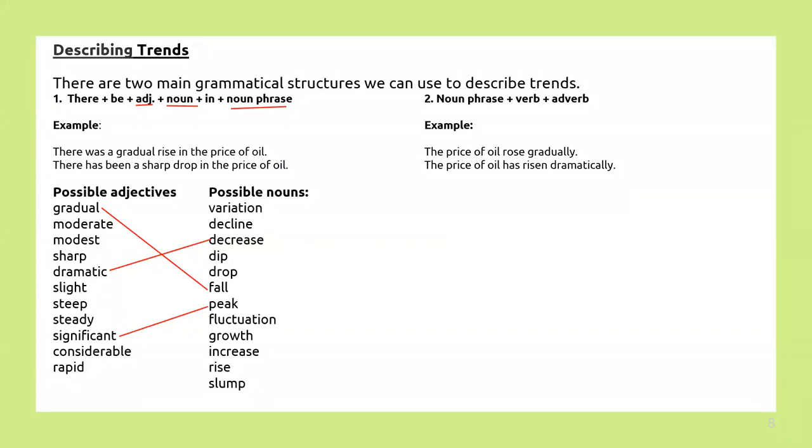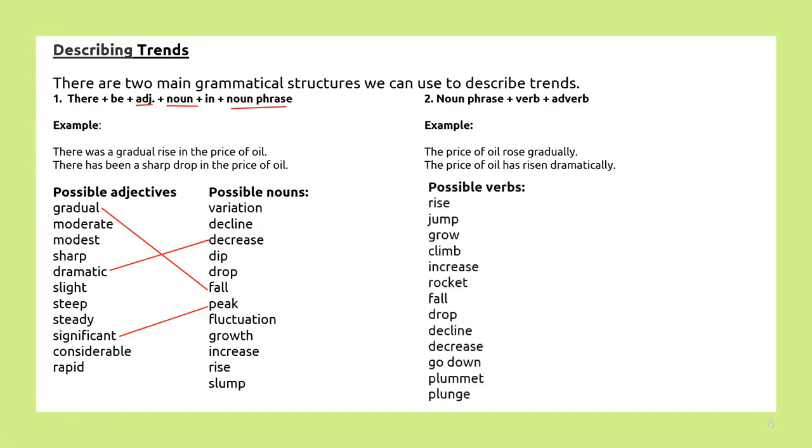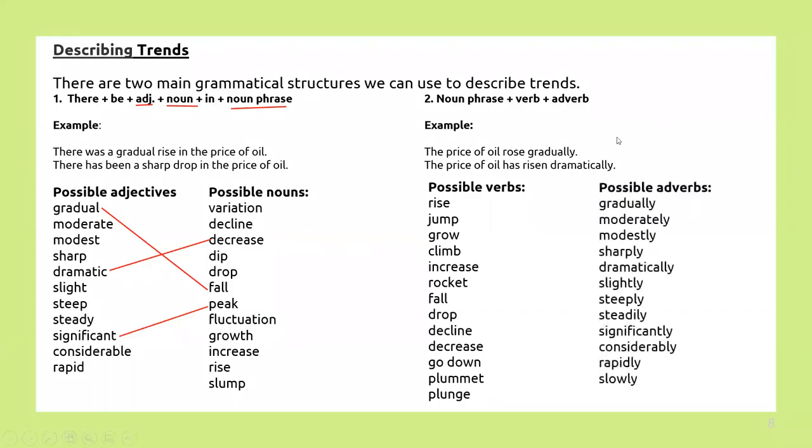So you can see that in this case, I have converted those adjectives and nouns into verbs and adverbs. So there is another way of writing the same sentence, right? So you are having a variety of sentence structures. And for using these verbs and adverbs, again, we have possible verbs and possible adverbs. Over here, again, you can have a combination of any kind of those possible verbs and possible adverbs.